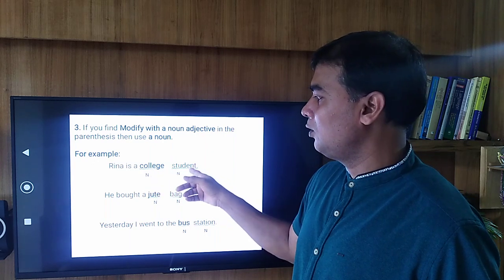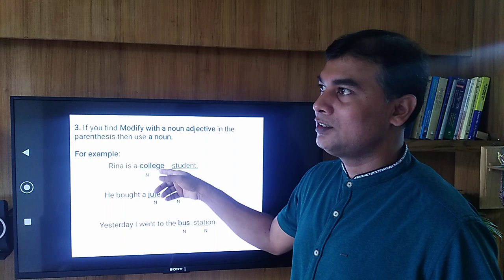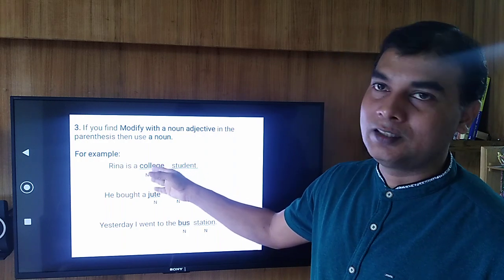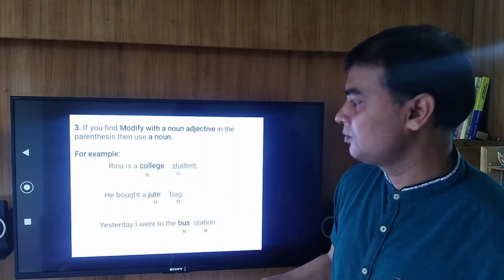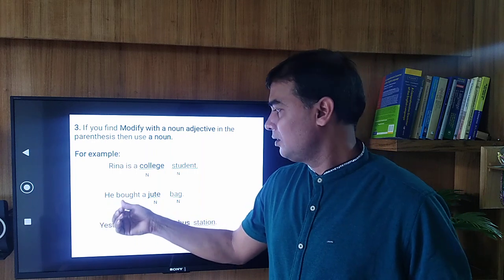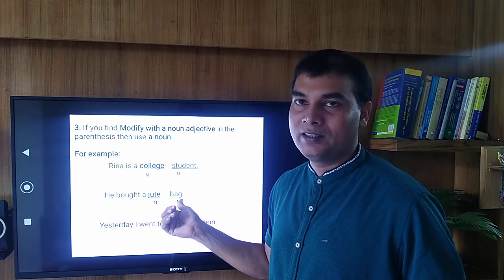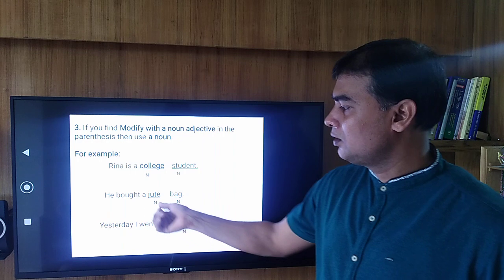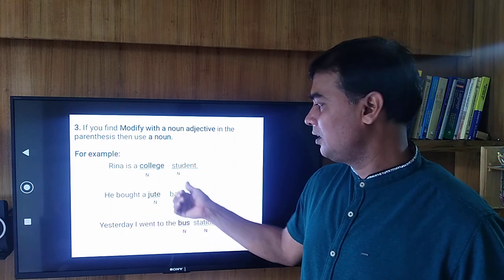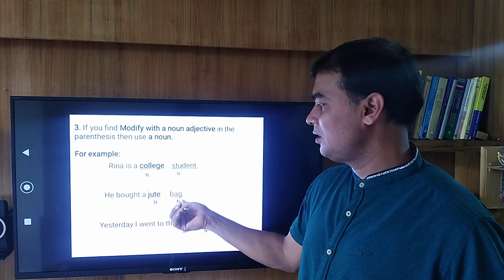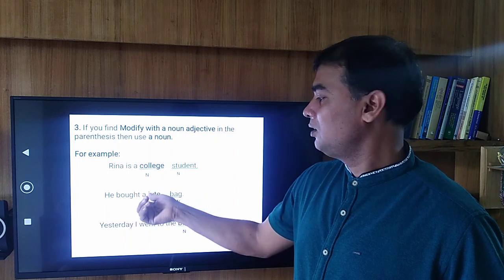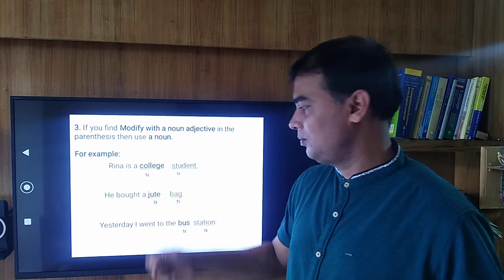Again, he bought a jute bag. Bag is a noun, jute is also a noun, but here jute is modifying the noun bag, so jute is also a noun adjective.